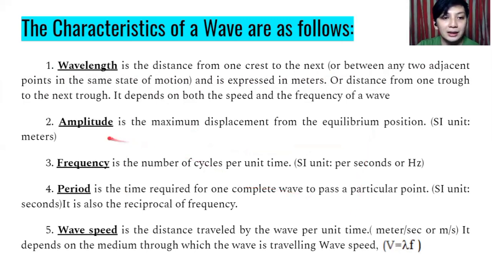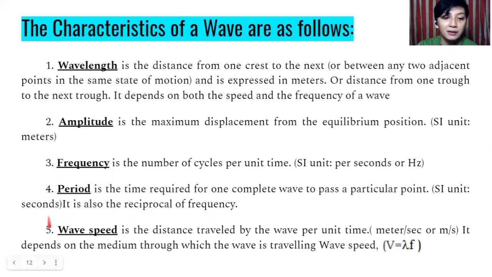Okay? And then amplitude is the maximum displacement from the equilibrium position. The SI unit is meters. So, ito rin yung ginagamit natin dyan. Amplitude. Then, frequency is the number of cycles per unit time. So, the unit that we are going to use is per second or hertz. So, usually hertz yung nakikita natin. And then, number 4, period is the time required for one complete wave to pass a particular point. The SI unit that is being used here is seconds. So, it is also the reciprocal of frequency. So, kabaliktaran ni period sa frequency.